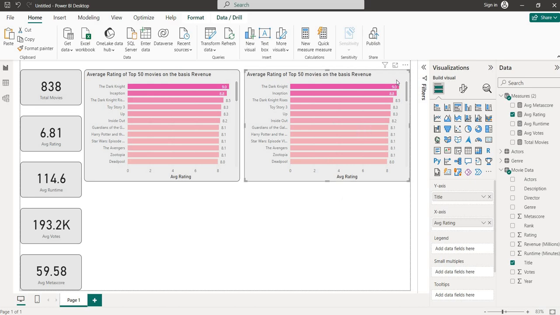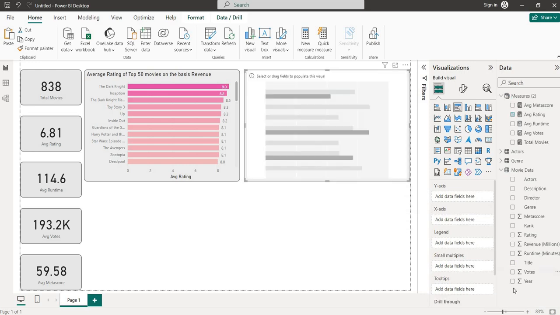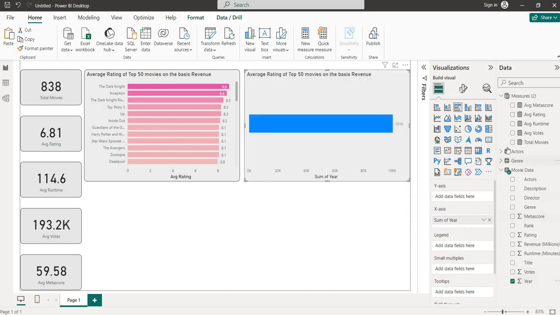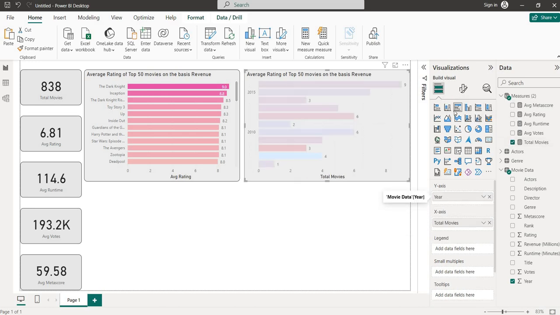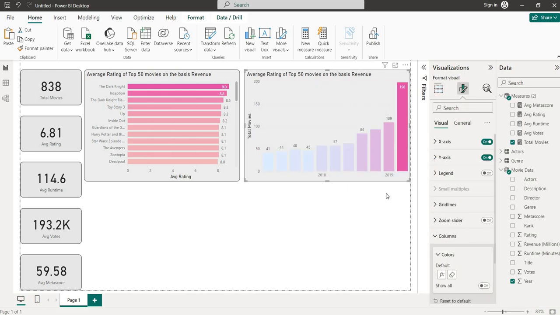What can we do here? Another chart. We can see how many movies were released in a specific year. So what I will do is remove the title, remove the rating, and keep the year and the total number of movies. Sum of year, I mean only year.